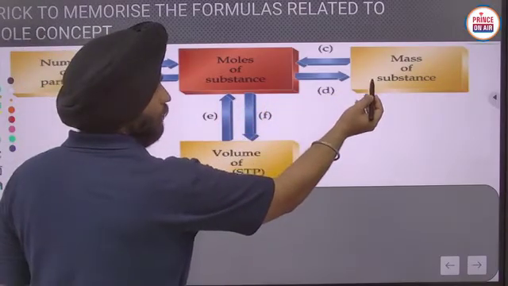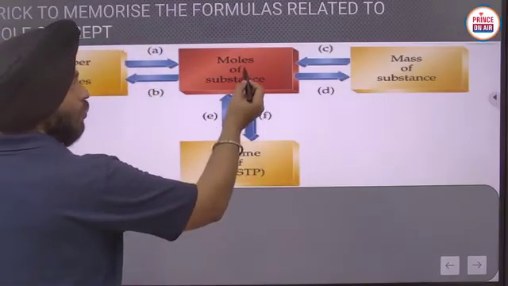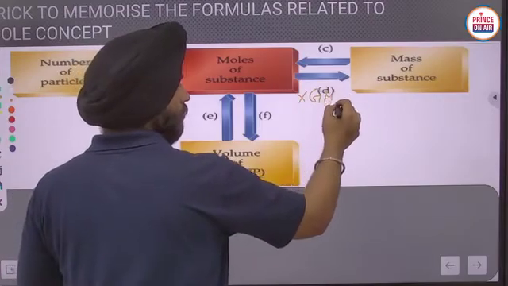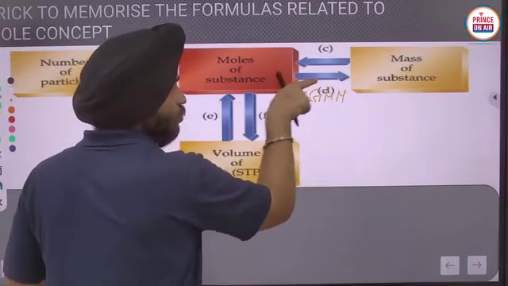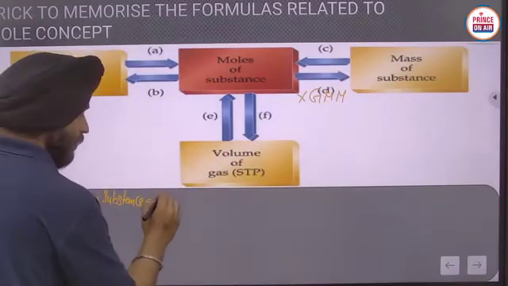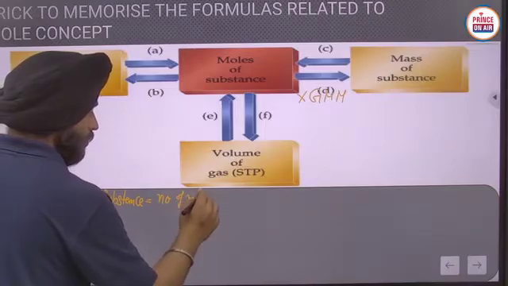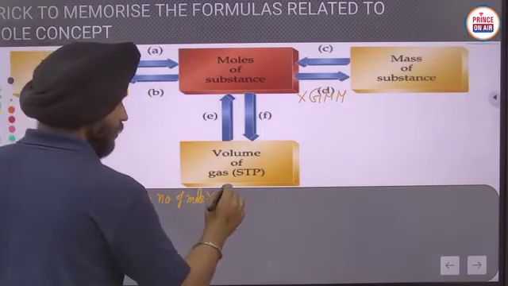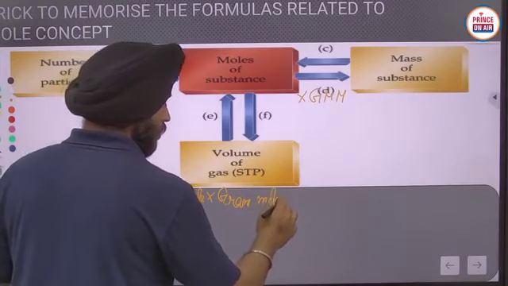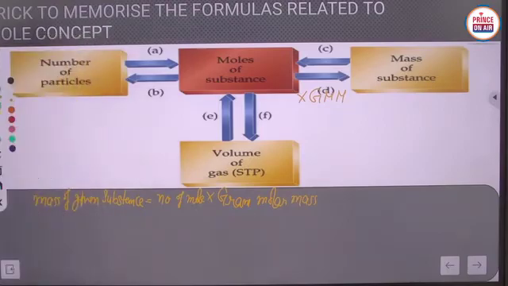if I want to calculate the mass, moles will be multiplied by gram molar mass. That arrow shows the direction from mole to mass of substance. So it will be number of moles into gram molar mass. Okay.